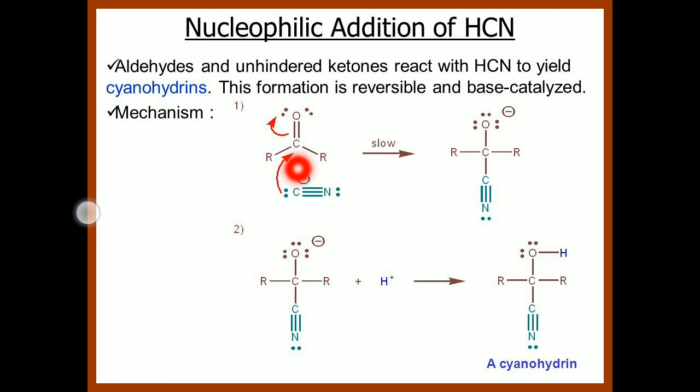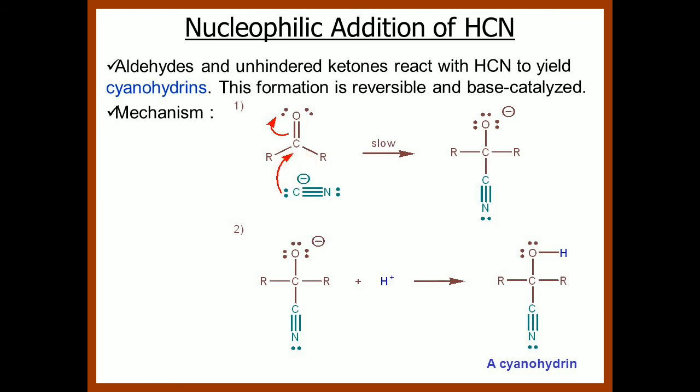So by the attack of the cyanide ion nucleophile on an aldehyde or ketone, we get a product which is called the cyanohydrin. Aldehydes and ketones both react in this particular reaction.